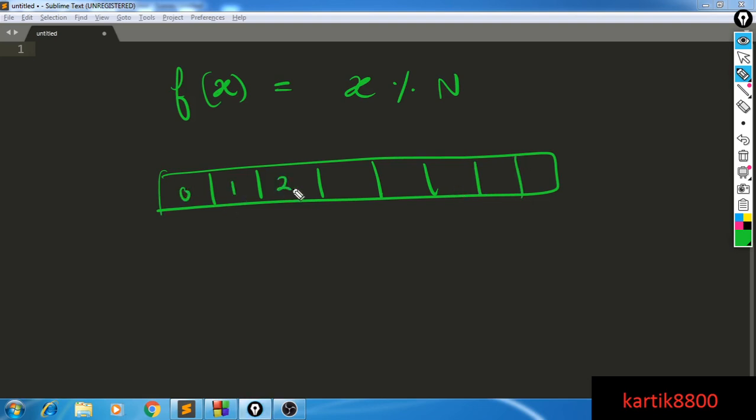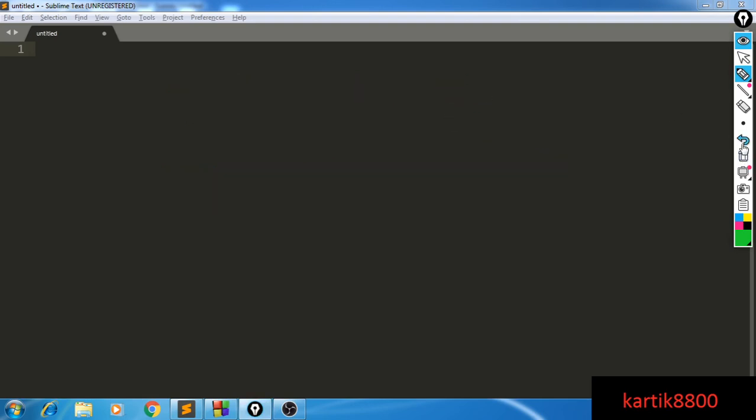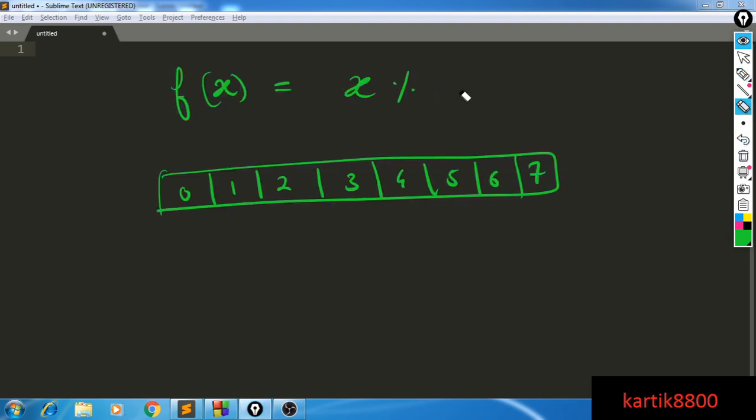Let's say n equals 8. Then whatever integer you want to insert, x mod 8 is going to be from 0 to 7. These things point to the buckets: this points to the 0th bucket, the first bucket, and so on till here.